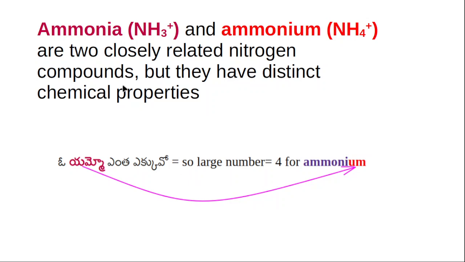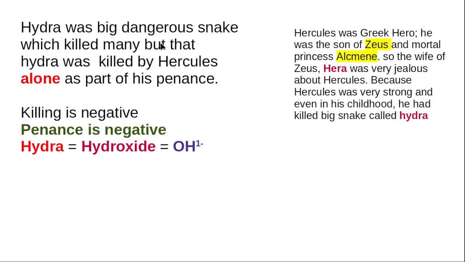There will be confusion; sometimes people assign 3 to ammonium and 4 to ammonia. To avoid that, I have given one hint: the OMO in ammonium is linked to very large. So the large number is assigned to ammonium, and the small number to ammonia.